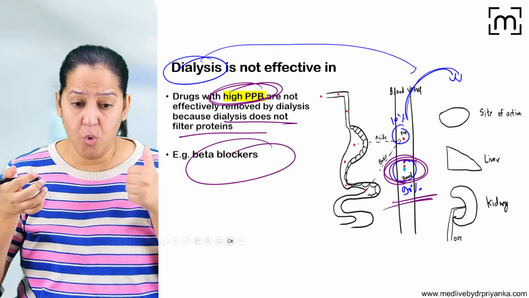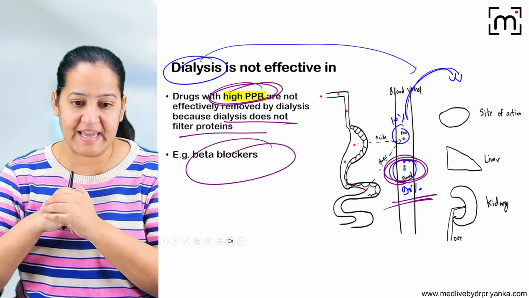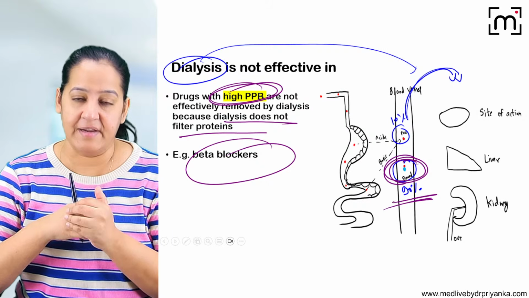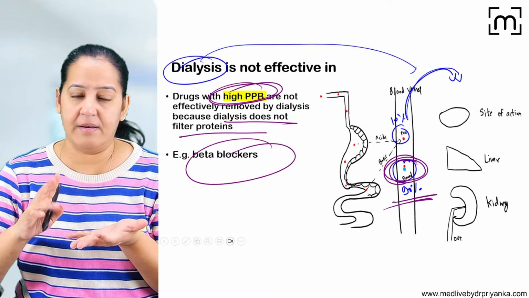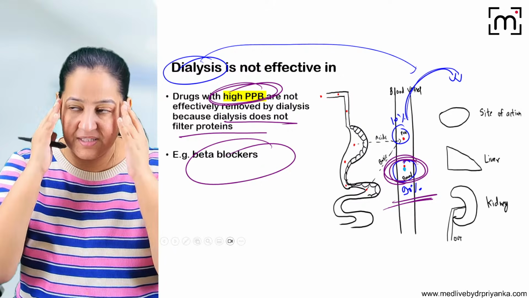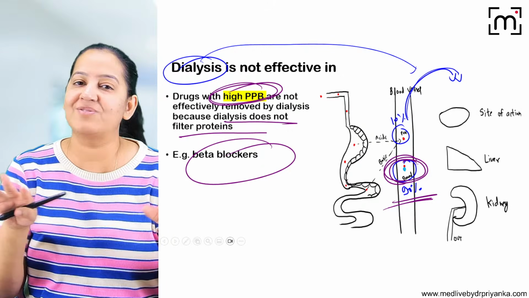Imagine at 2 o'clock in the night, you get a call from the nurse of the hospital: Doctor, there is an emergency poisoning case. You are rushing to the hospital and you ask the nurse what drug the patient has taken, and the nurse tells you the name of the drug. Now you should be clear in your mind: is it a drug with high plasma protein binding or low plasma protein binding? If it has high plasma protein binding, don't instruct for dialysis.